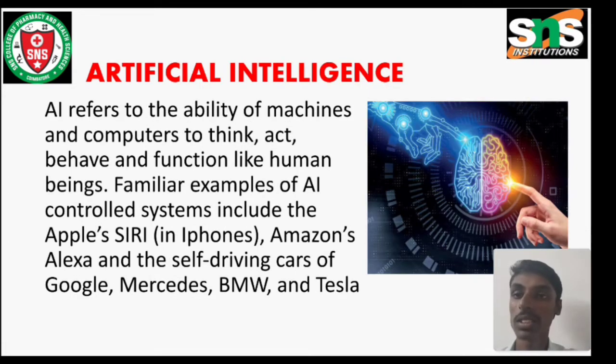Artificial Intelligence, or AI. AI refers to the ability of machines and computers to think, act, behave and function like human beings. Familiar examples of AI-controlled systems include Apple Siri in iPhones, Amazon's Alexa, and self-driving cars of Google, BMW, and Tesla.